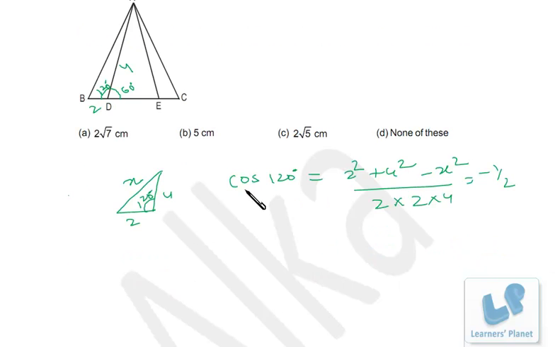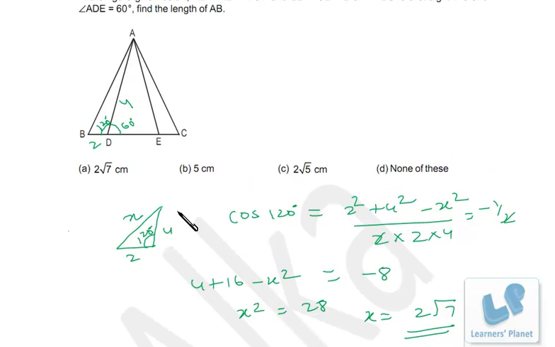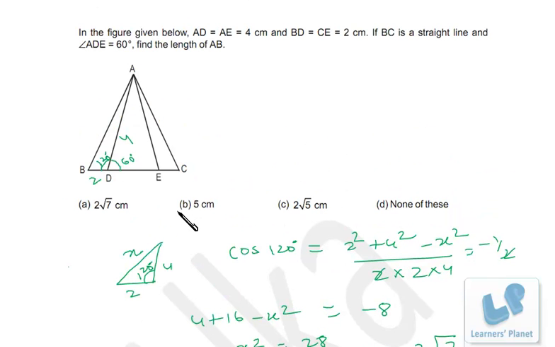Okay, so it's 4 plus 16 minus X square is equal to minus 8. So X square is equal to 16 plus 4, 20, plus 8, 28. So X is 2 root 7. That means the length of AB over here is 2 root 7 centimeters.